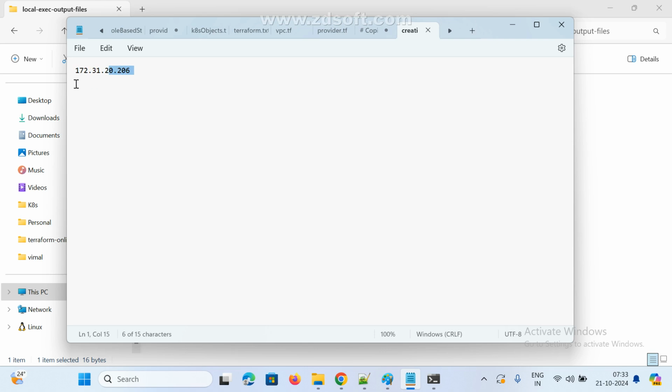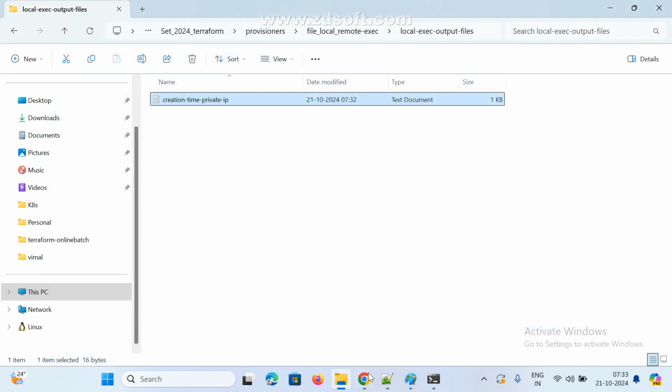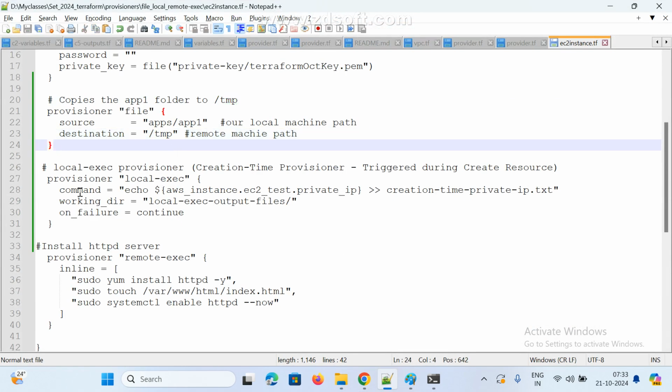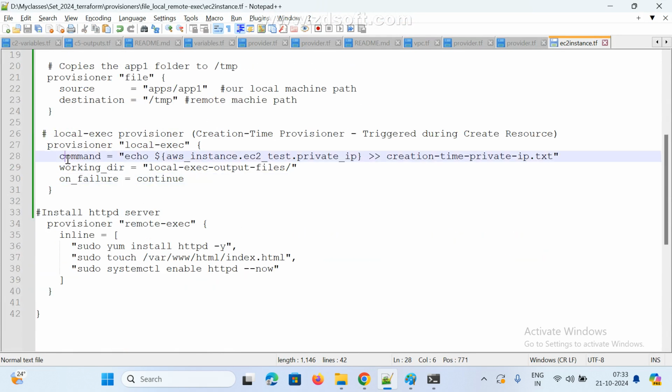After the resource is created, I want to get some information, so I store it in my local machine. For that we are using local exec. What is local exec? Local exec means after a resource is created, with the help of the echo command I get the private IP and store it in this file. Like this we can add anything, and I store it in the working directory path. This is my working directory, and in the working directory I stored that information.